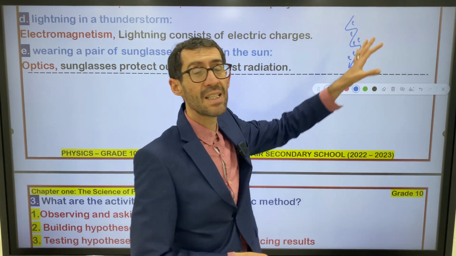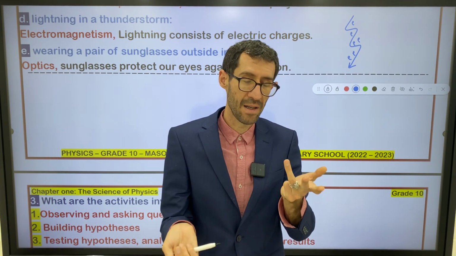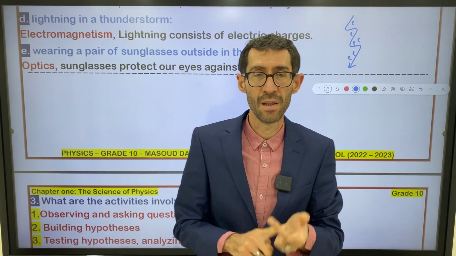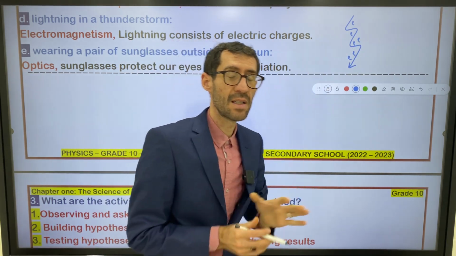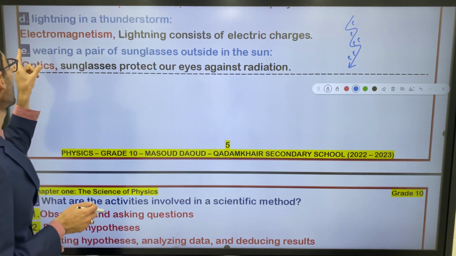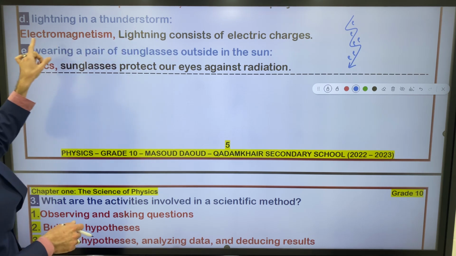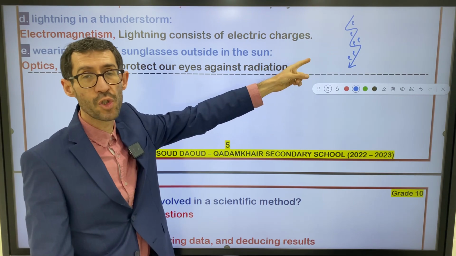So lightning is a plasma state. It's neither gas nor liquid. It's a plasma state, full of ions. So lightning in a thunderstorm belongs to electromagnetism. Why? Because lightning consists of electric charges.